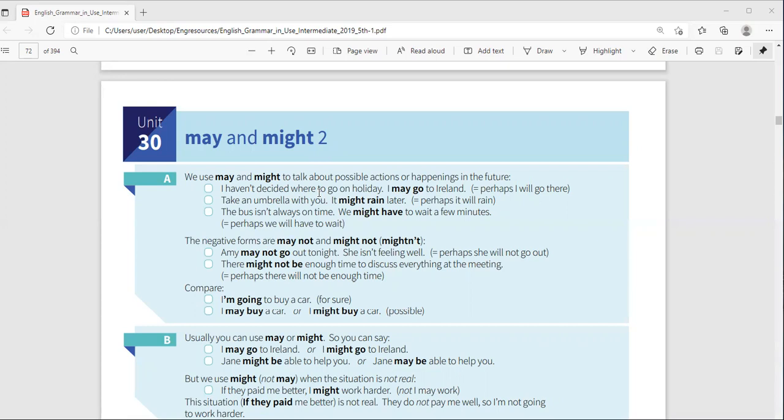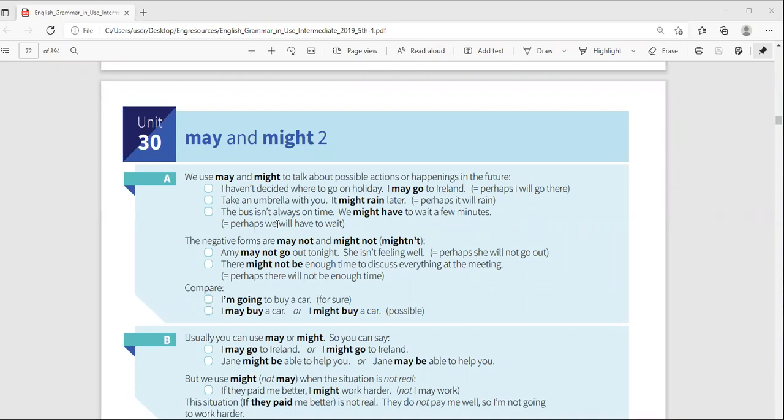But the only difference is the negative. May not is like might not, but could not is different. Couldn't is different because couldn't is about sure things. That is why, although we are saying may and might and could are the same, in the negative, only may not and might not are the same. Couldn't is for sure things, things that you are sure about. Like yesterday I looked for Abdi, but I couldn't find him. You see, it's not like I don't know whether I found him or not. Of course, I didn't find him, so I couldn't.